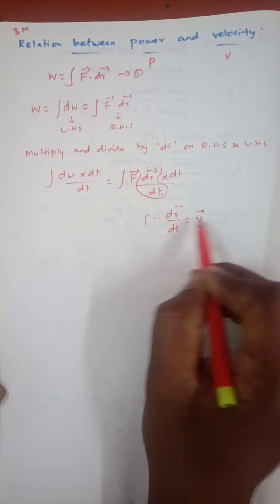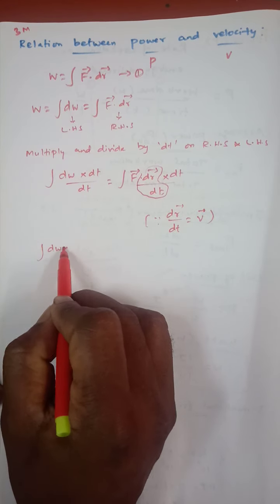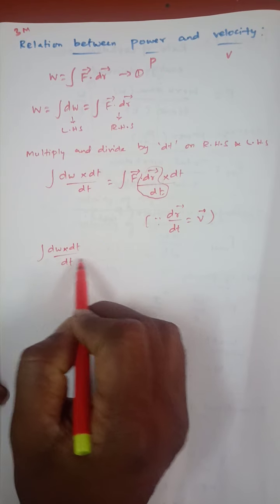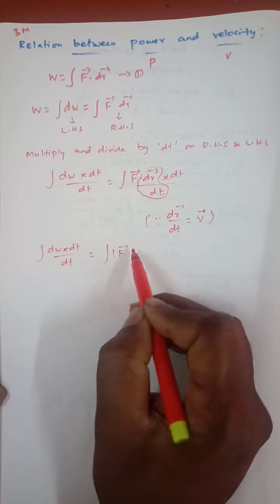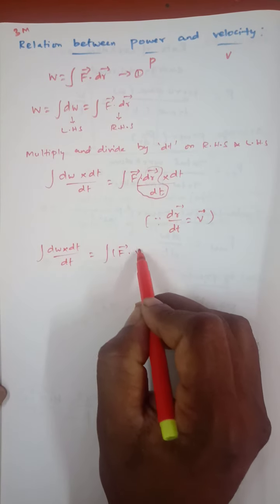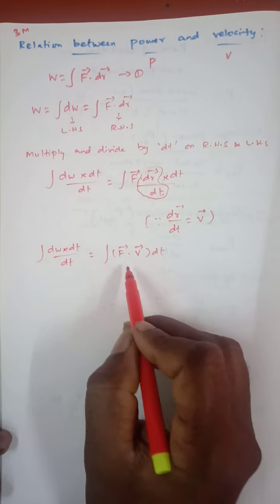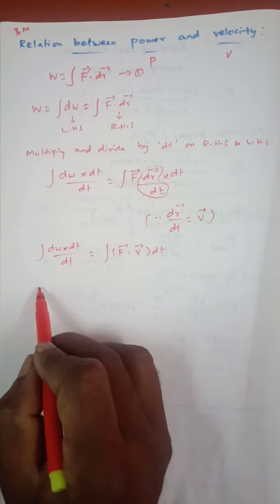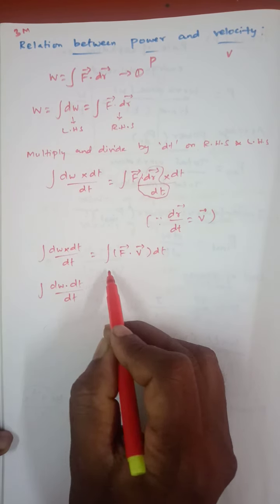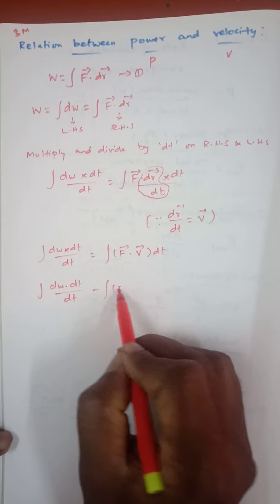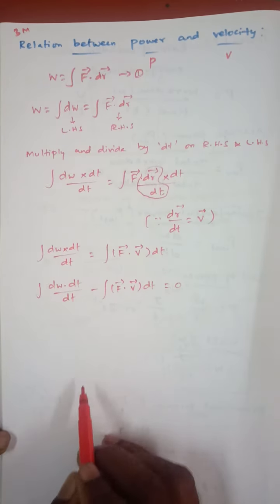Clear? So we write the above equation as integral of dW into dt by dt, which is equal to integral of F into, we write this as v, so F into v into dt. Okay, so now bring the integral term to the left side, so integral of dW into dt by dt, minus integral of F into v into dt is equal to 0.